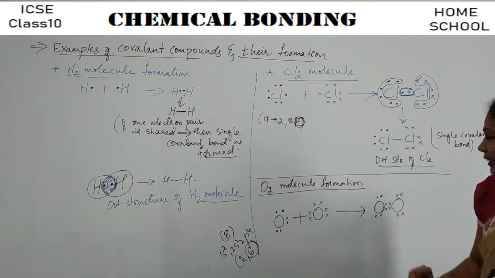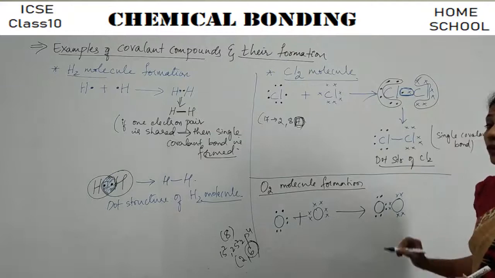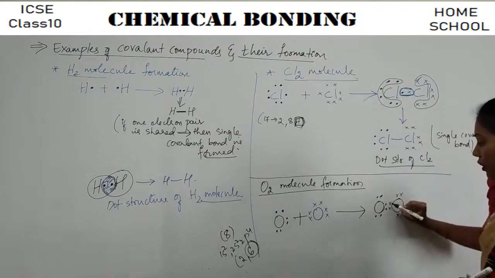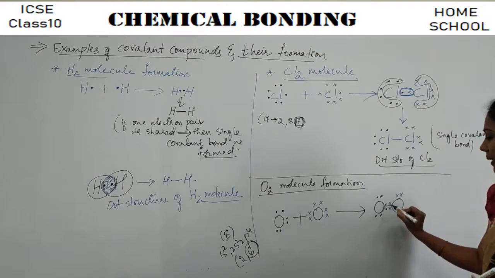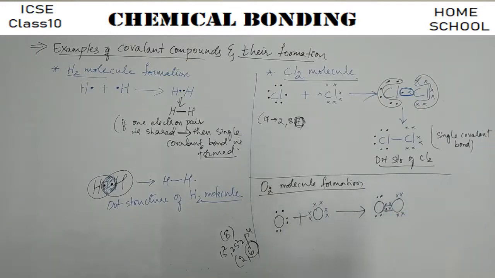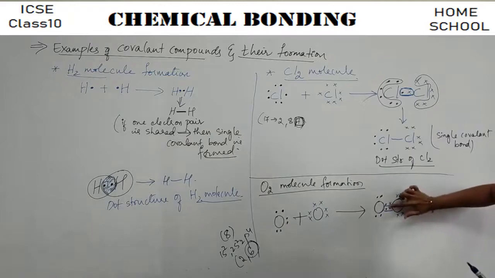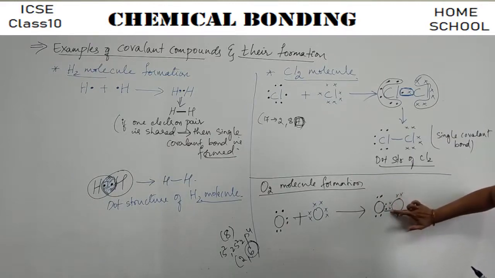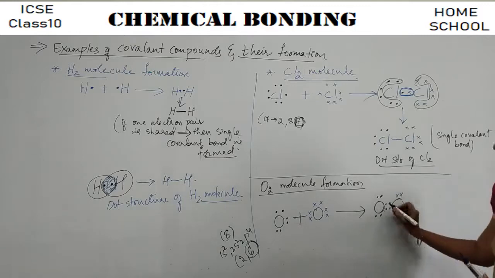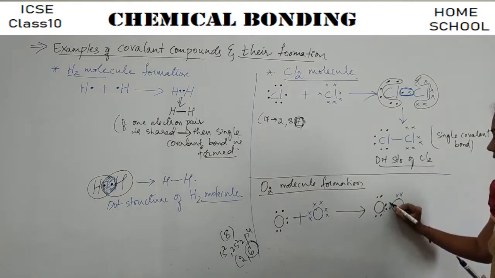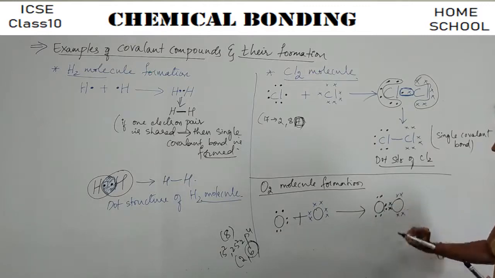How many more electrons it wants to get that 8 electrons? 2 more. So these are the 2 electrons that can be shared. You see, this is one pair of electrons getting shared and this is another pair of electrons getting shared, guys. Okay, so how many pairs of electrons are getting shared here between our oxygen? 2 pairs of electrons. Okay. So this is one pair, this is another pair.